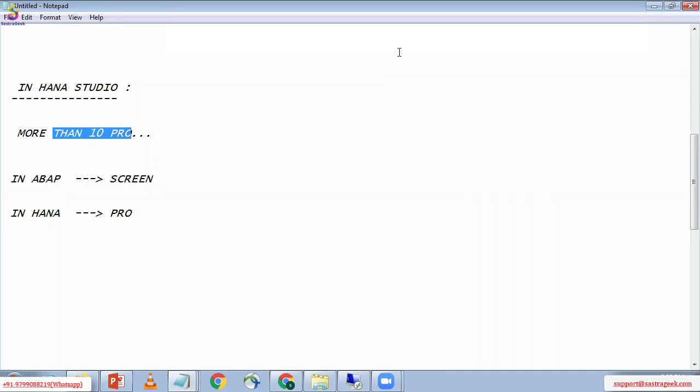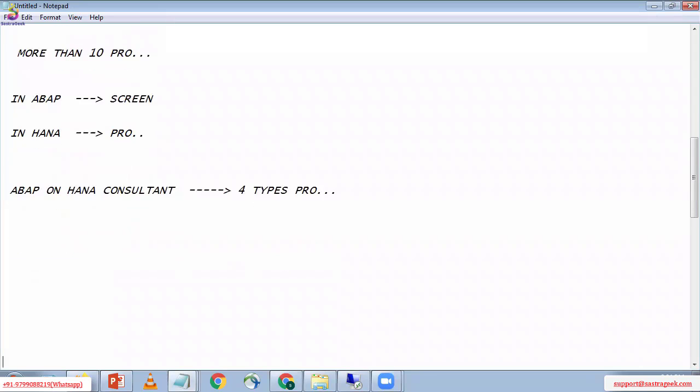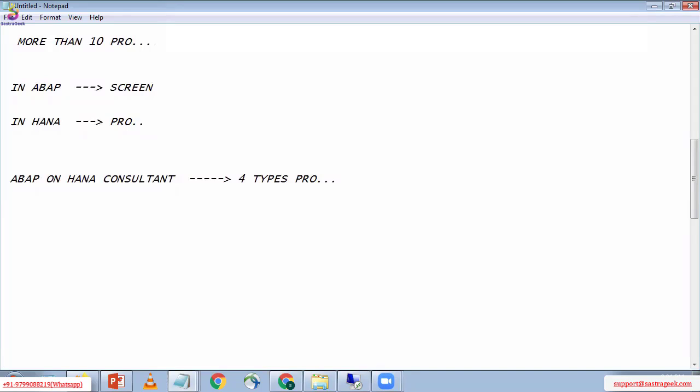In HANA Studio, we can see more than 10 perspectives. But here the point is, out of 10 perspectives, as an ABAP on HANA consultant, we will use 4 types of perspectives only, mainly 4 types of perspectives only.